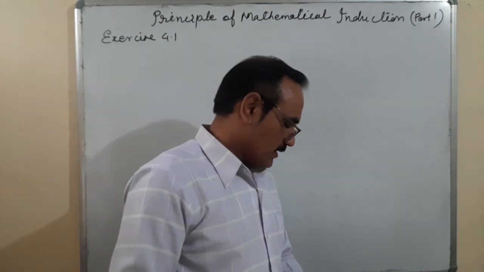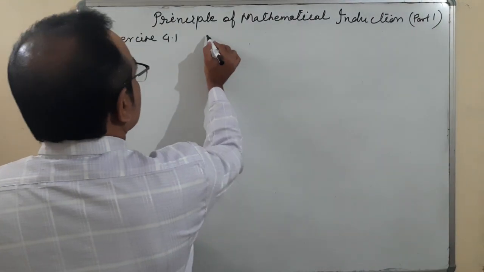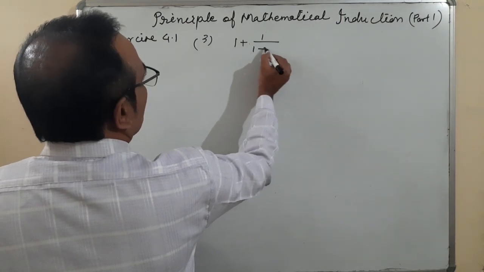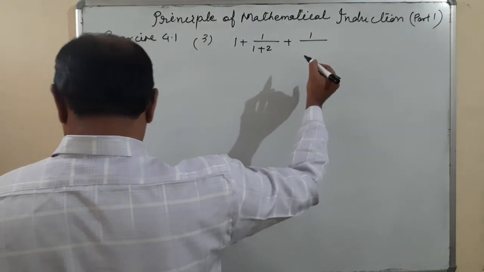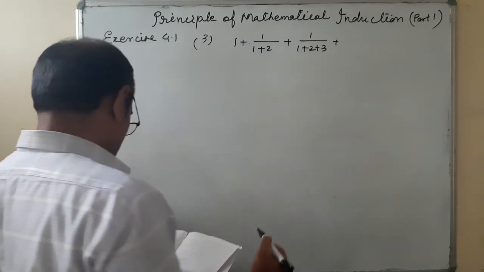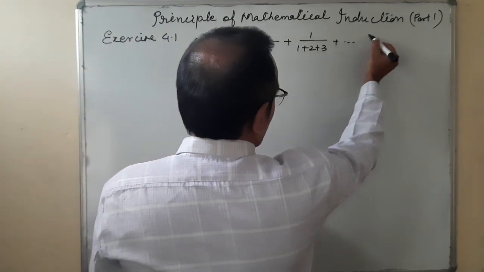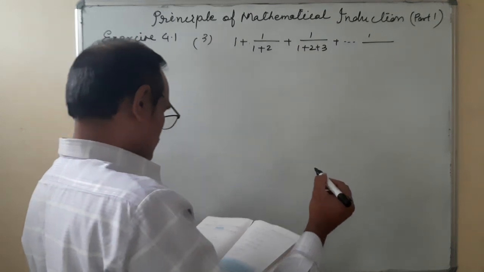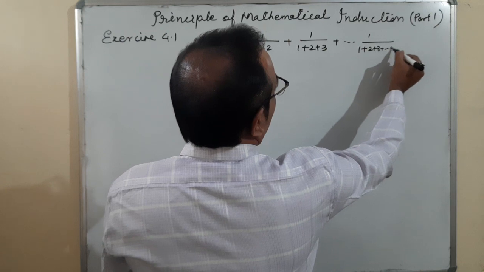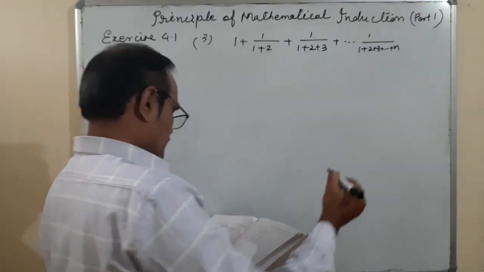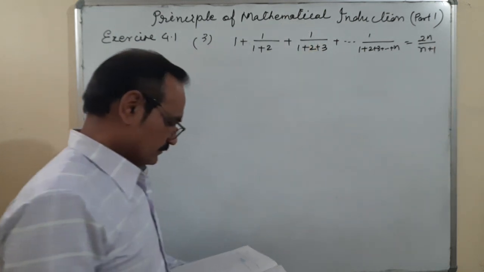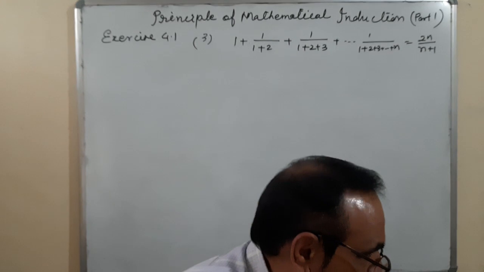I am taking question number 3. 1 plus 1 upon 1 plus 2, plus 1 upon 1 plus 2 plus 3, plus and so on up to 1 upon 1 plus 2 plus 3 plus up to n is equal to 2n upon n plus 1.